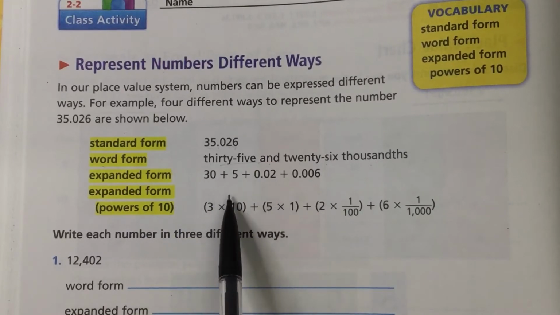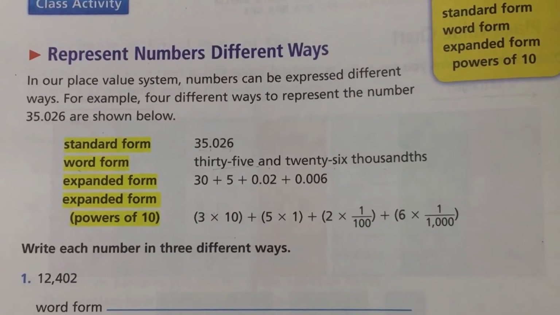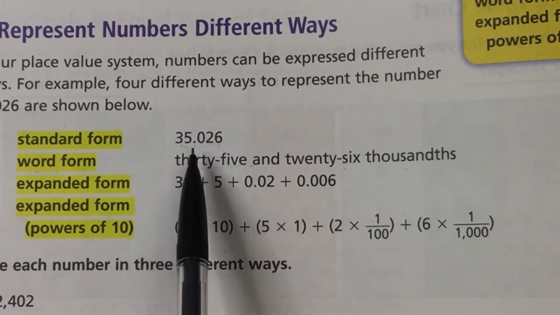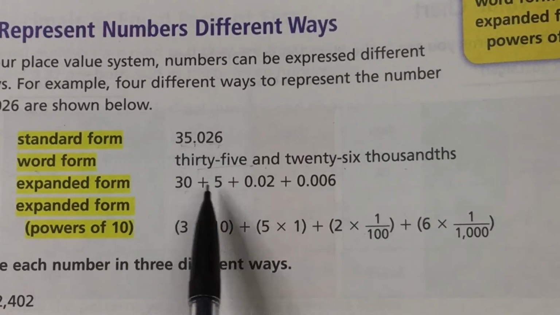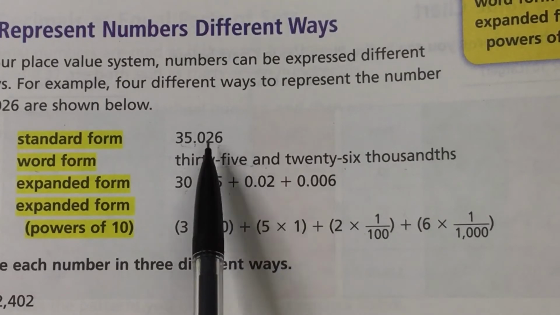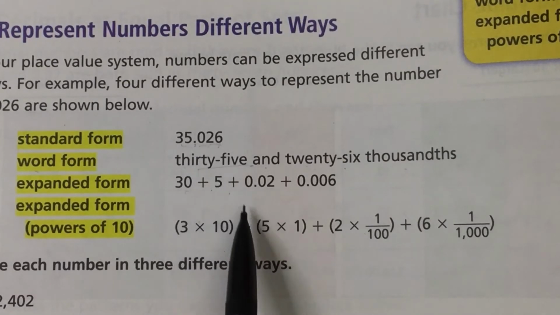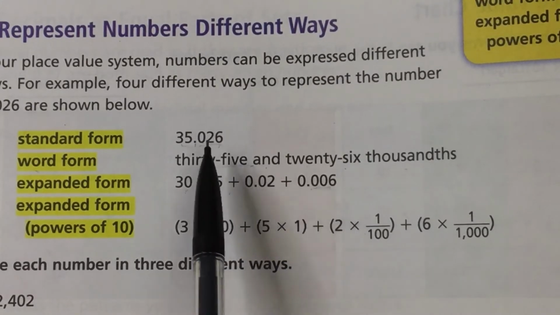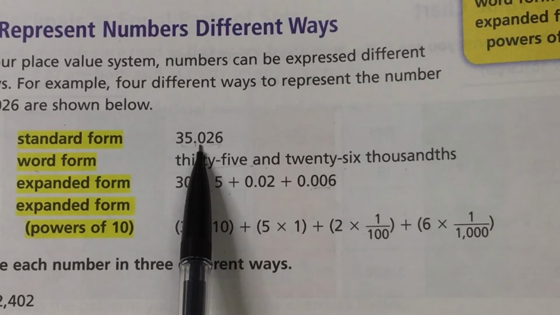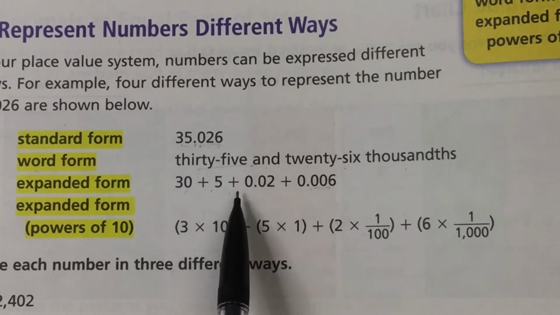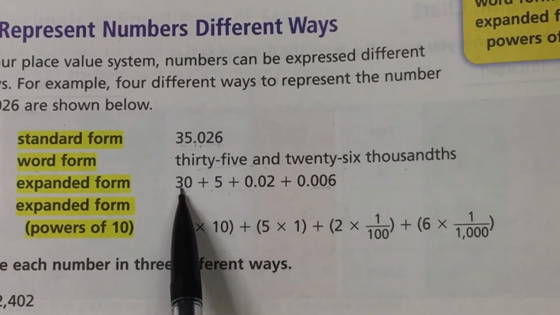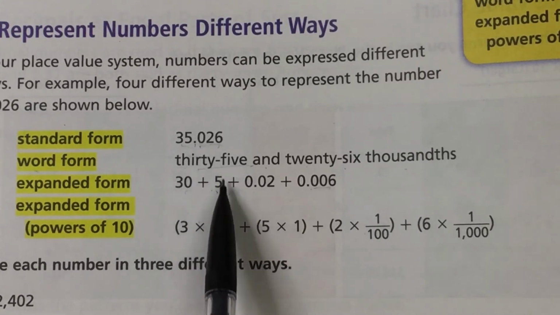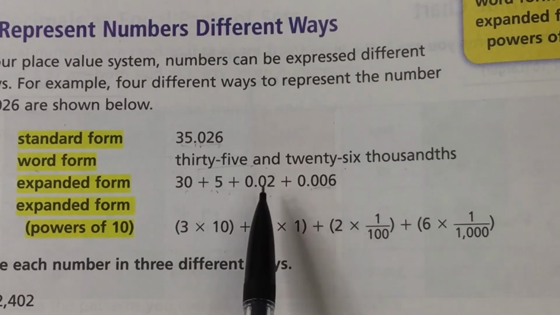Now expanded form, notice this, because we haven't done a whole lot of this. We have our regular expanded form for the numbers in front of the decimal point, 30 plus 5. Then when we start using these numbers on the other side of the decimal point, we write them with the numbers in front to the left. Do we have to write anything anytime we have a 0? No. That's why there's no tenths down here. It's 30, which is the tens, 5, which is the ones. No tenths, because that's a 0, moves right onto the hundredths, 2 hundredths.